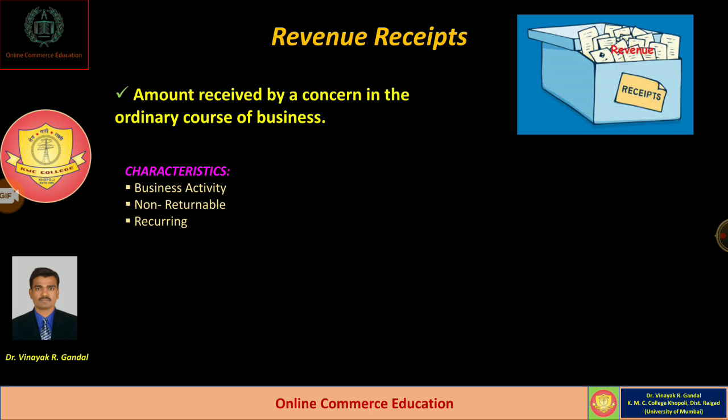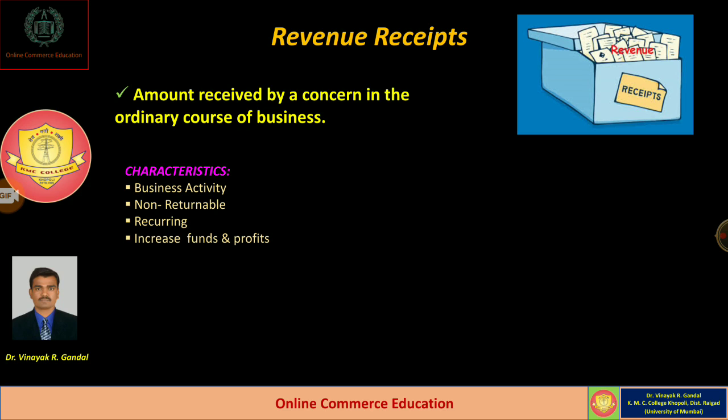It is always recurring in nature because selling activities are continuously going on. So continuously, a businessman may earn a certain amount of money as income, which is called revenue income, and it is continuously going on till the end of the business. So it is always recurring in nature.